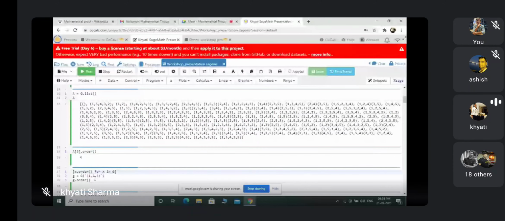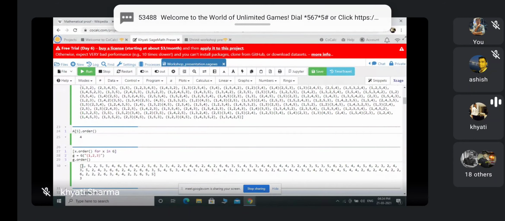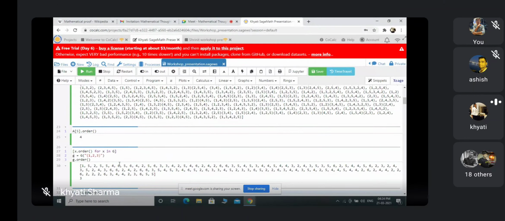Here, these three rows give the order of all the elements in this list, and 3 is the order of this particular element. Is this fine?